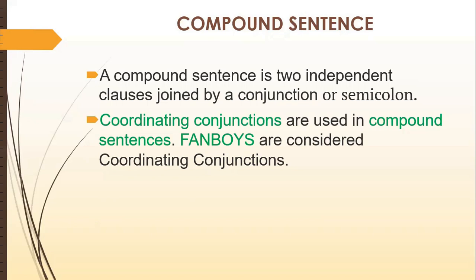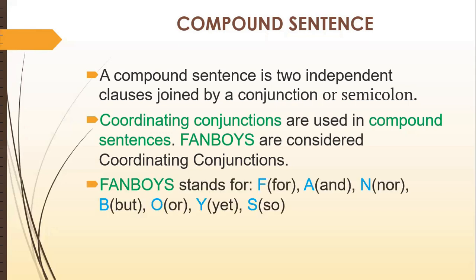Keep in mind that whenever we use coordinating conjunctions, they always make compound sentences. For coordinating conjunctions, the easiest formula is to memorize FANBOYS. FANBOYS is an acronym, used in compound sentences, and FANBOYS are called coordinating conjunctions.